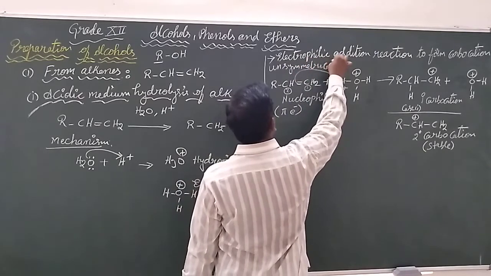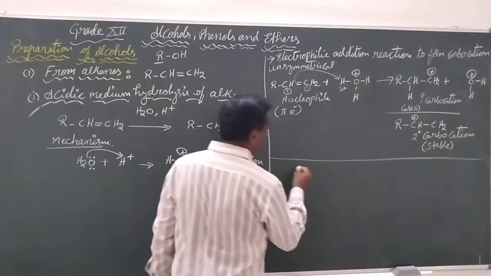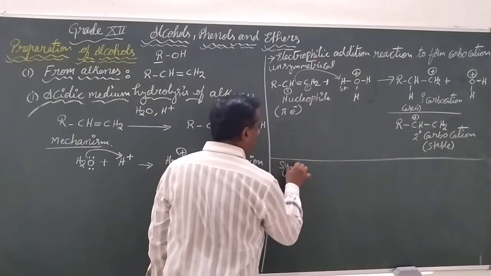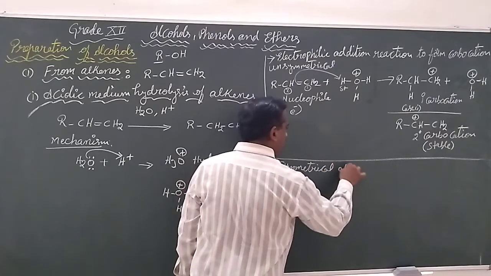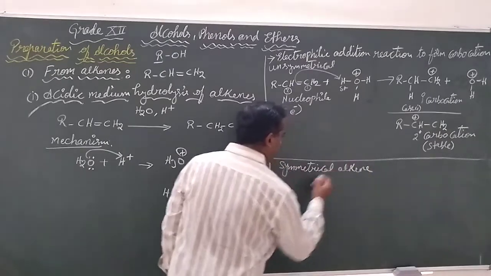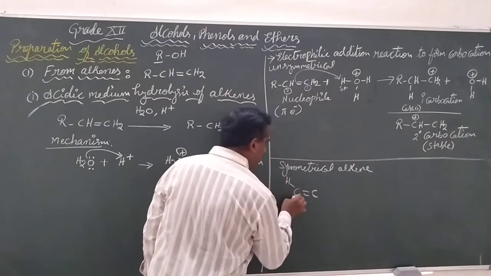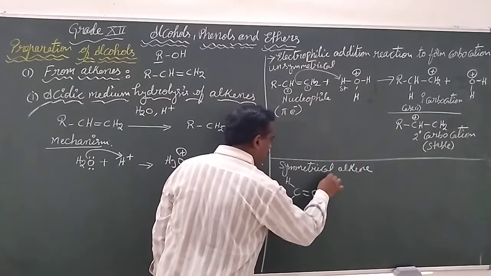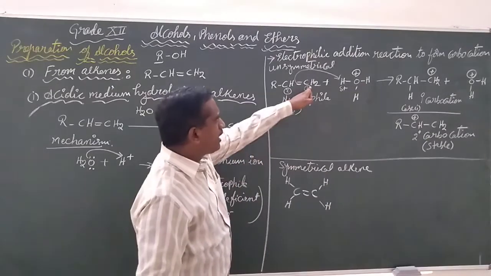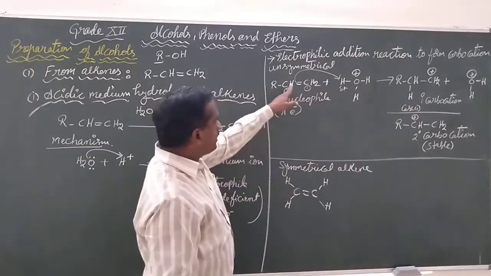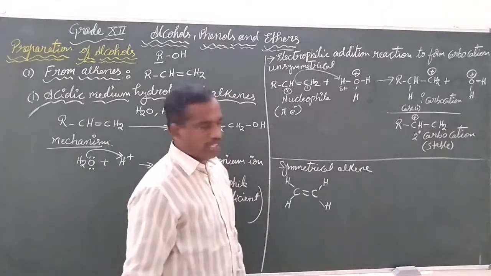What if we choose a symmetrical alkene? When we choose a symmetrical alkene, here I am giving both as only hydrogens. The same, we got CH2, CH. In the place of R, I have written a hydrogen.